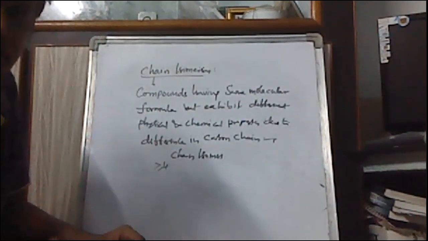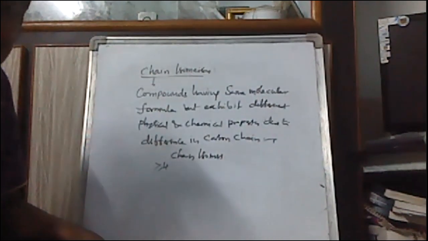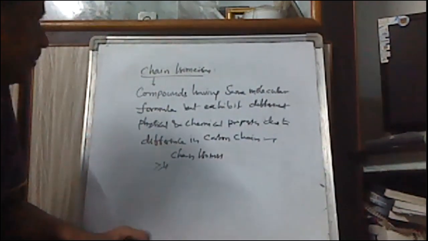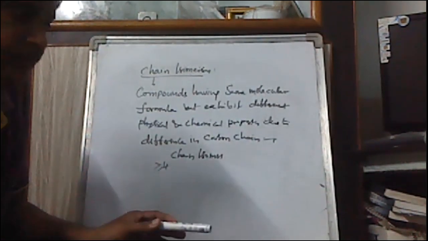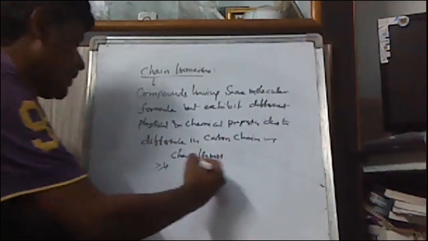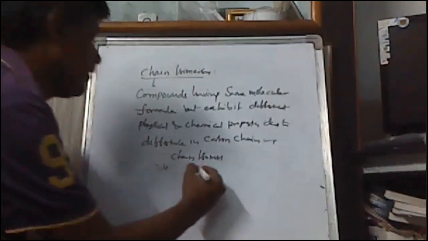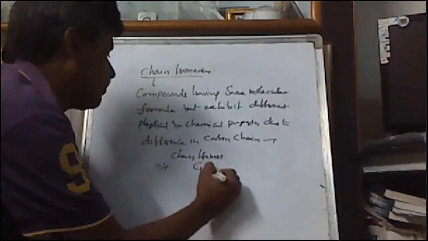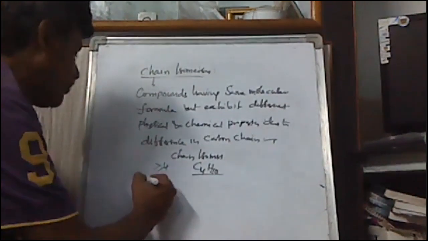Only carbon compounds having more than 3 carbons exhibit chain isomerism. For example, if you take a 4 carbon compound with molecular formula C4H10, it exhibits butane.